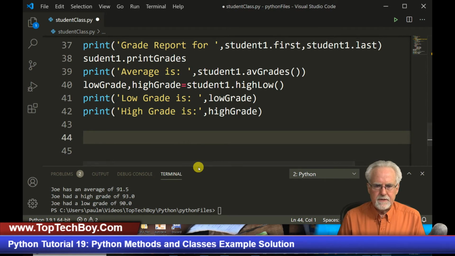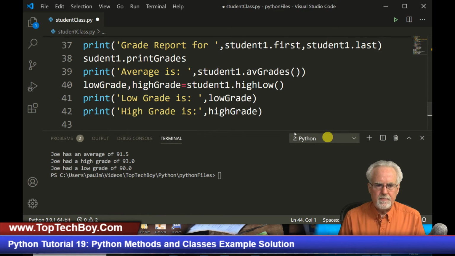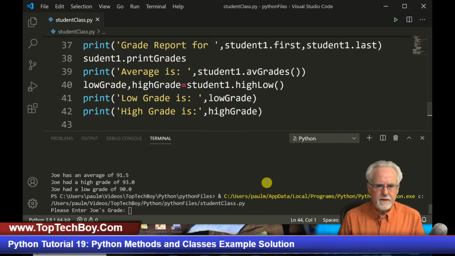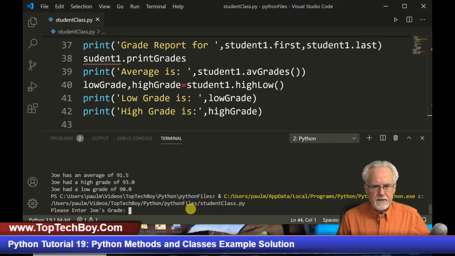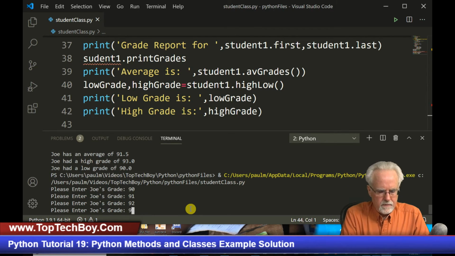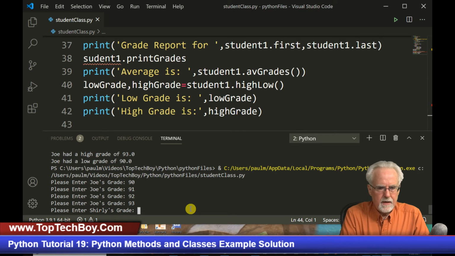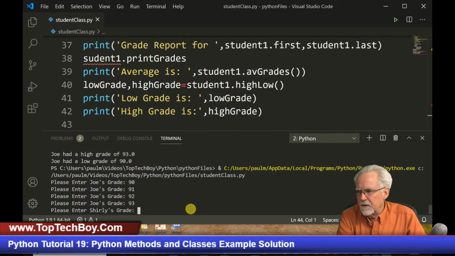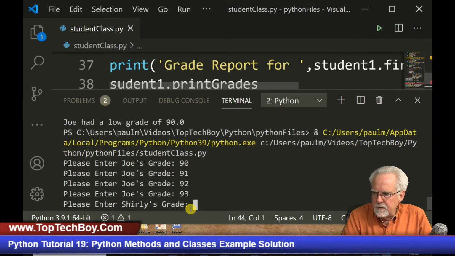Let's see how many mistakes I made in there. You guys are probably screaming at me for all the mistakes I've made already, so let's see. Okay, so please enter Joe's grade. It's 90, 91, 92, 93. Okay, and then please enter Shirley's grades. All right, that's pretty good. Let's make that bigger so you can see it.